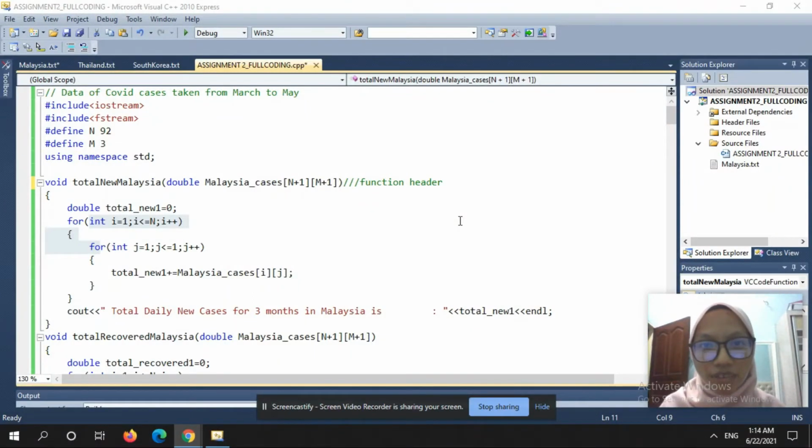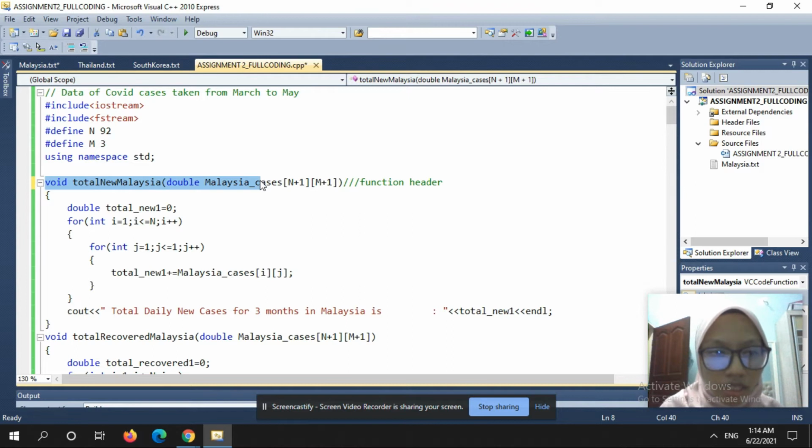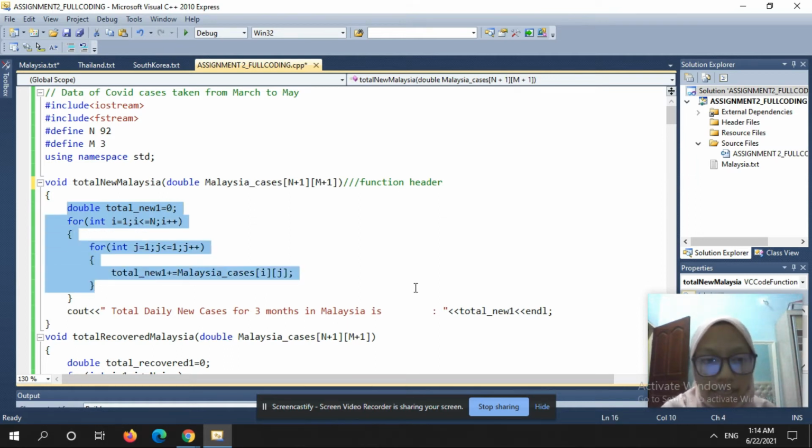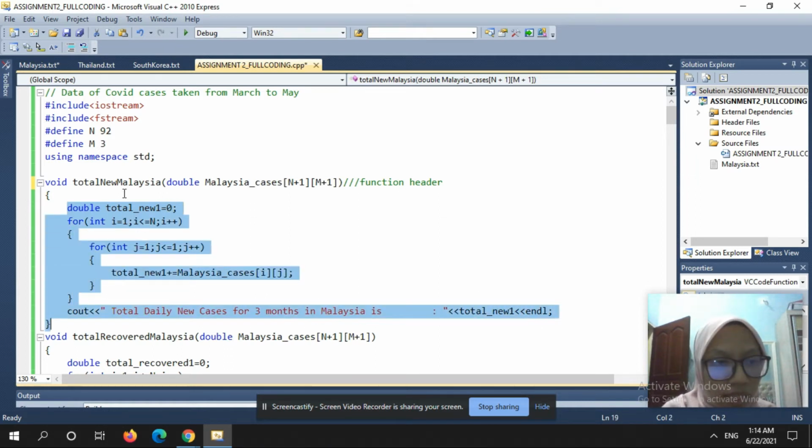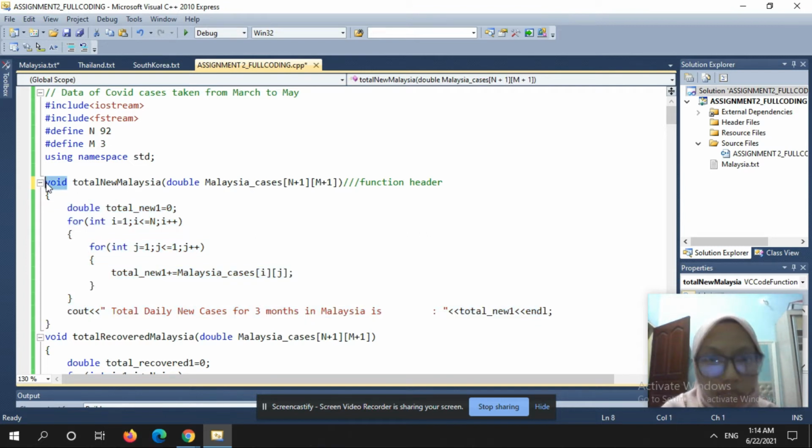Okay, now I want to share with you my coding for question 2. As you can see here, void total numeration double Malaysia cases n plus 1 is the function header. In the function header, we have 3 things: void is the return value type, total numeration is the function name, and double Malaysia cases n plus 1 is the list of parameters. The double total new one equal to 0 until cout is the function body. Since we use void here, there is no return value to the void main.